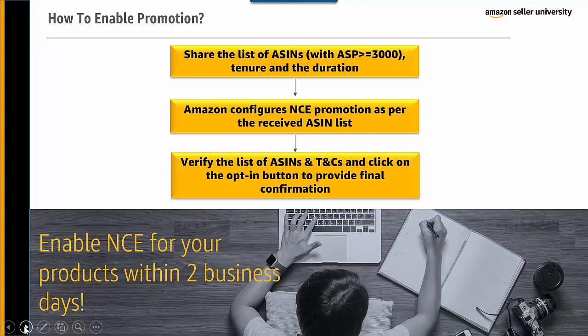Let's go through the first step. Now you have to share the list of ASINs where the average selling price is greater or equal to 3,000 along with the tenure and duration. Amazon team will configure the no-cost EMI promotion as per the received list of ASINs. You have to verify the list of ASINs, its terms and conditions, and click on the opt-in button to provide the final confirmation. Within the next 2 business days, no-cost EMI will be enabled for the product on the Amazon detail page. You have to share the list of ASINs to an email ID, which is affordability@amazon.com.